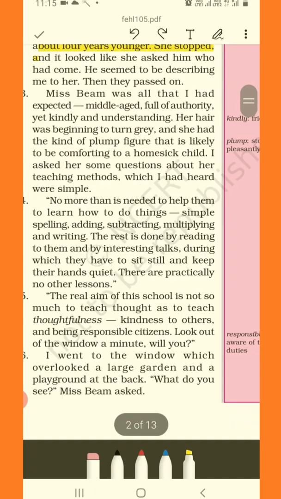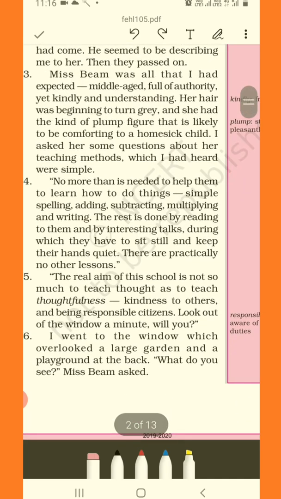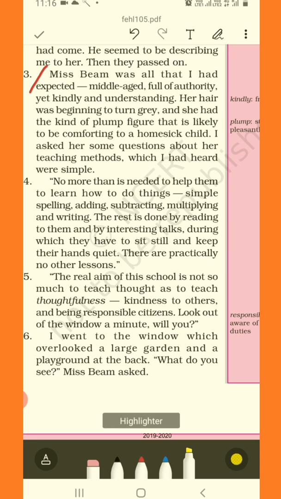So let's continue ahead. We are here. 3. Miss Beam was all that I had expected. The writer says Miss Beam was up to his expectation. He had some expectation or idea of what Miss Beam was going to look like.